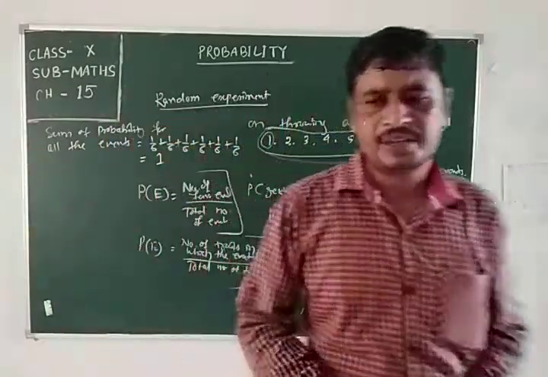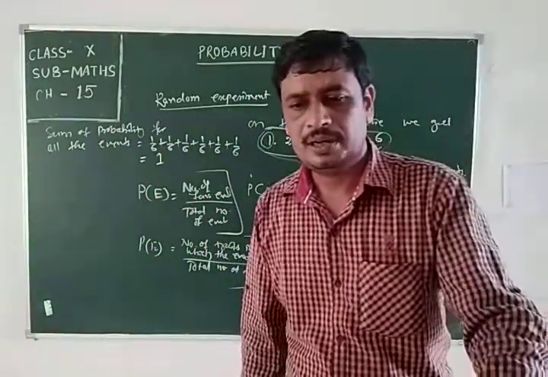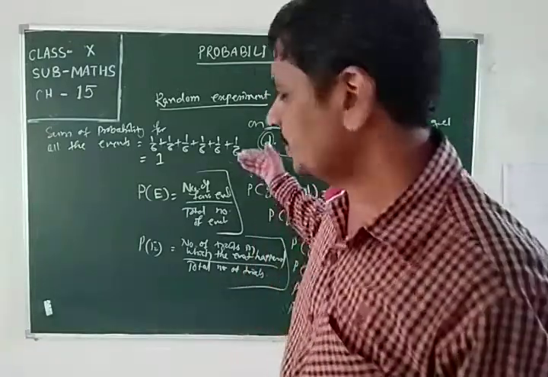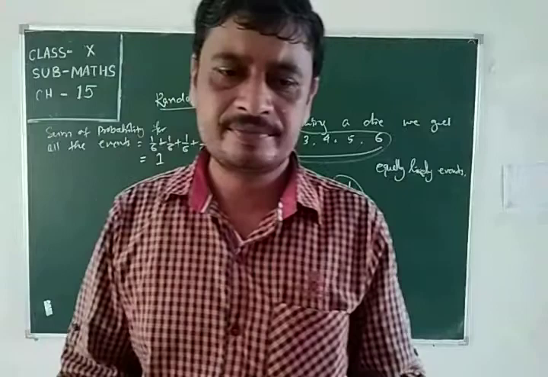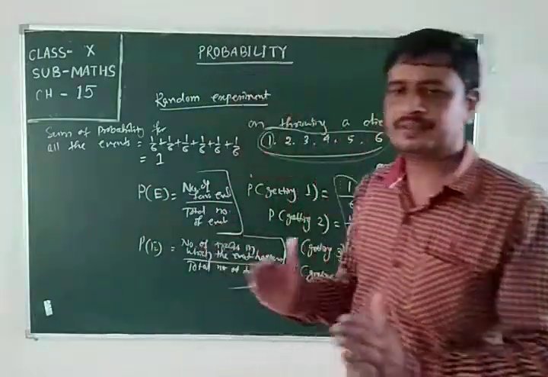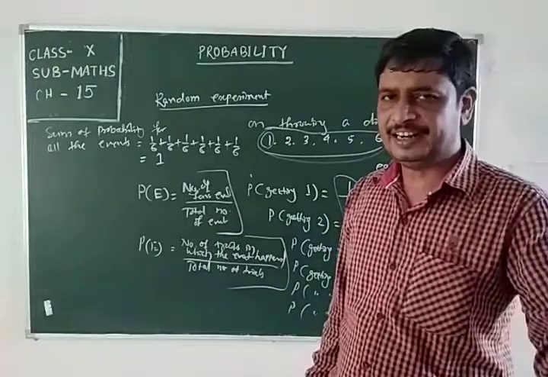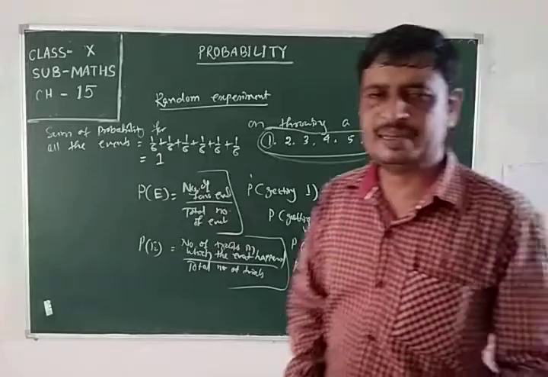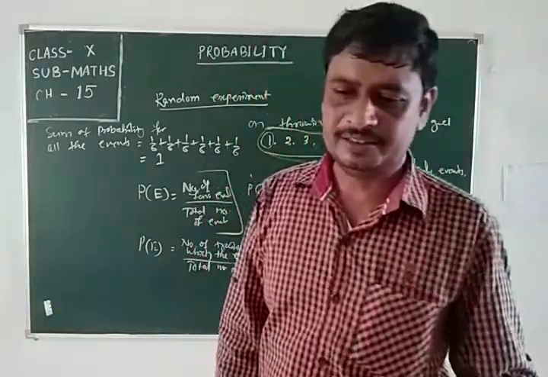So whenever we find the sum of the probabilities of all the elementary events of an experiment, it always comes to 1, whatever the experiment is.